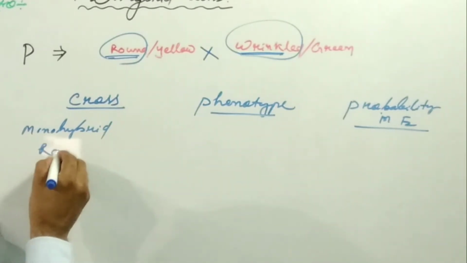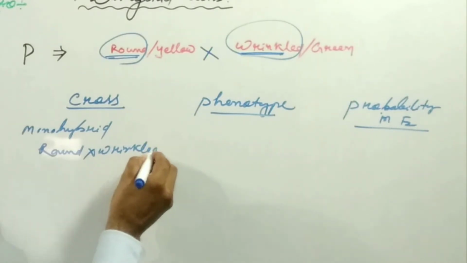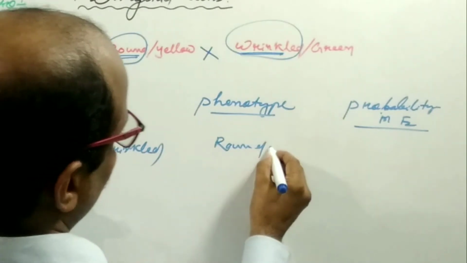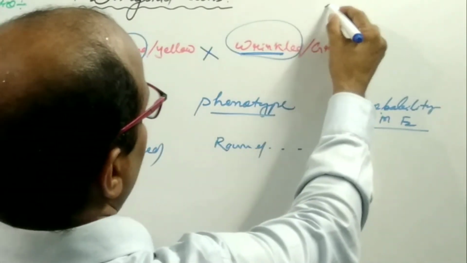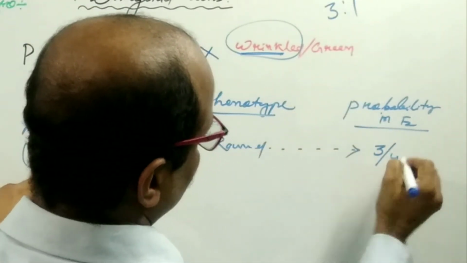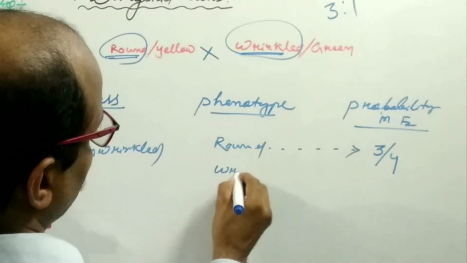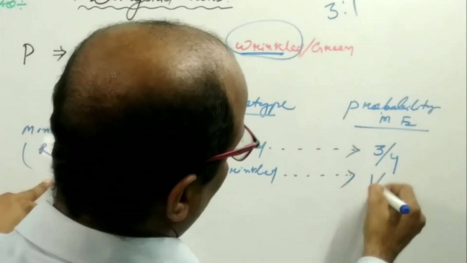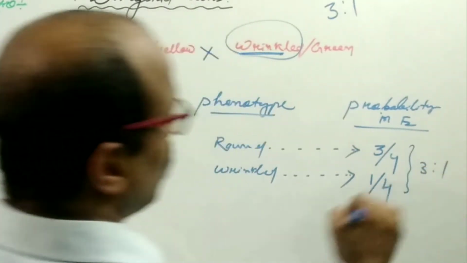Round is dominant, so in a monohybrid cross the ratio is 3:1. Round is 3/4, and wrinkled individuals are 1/4. So here the ratio is 3:1.